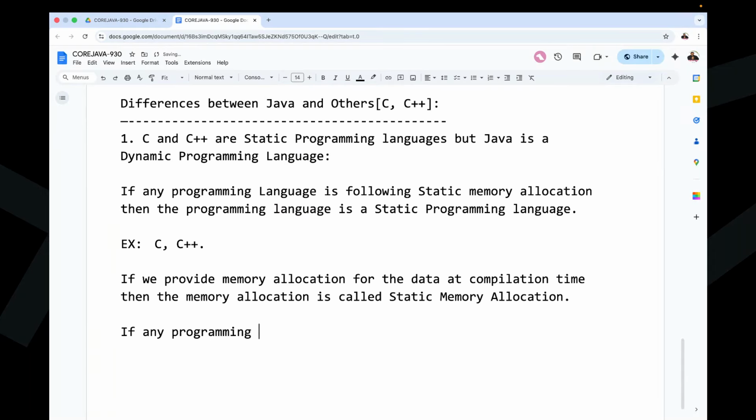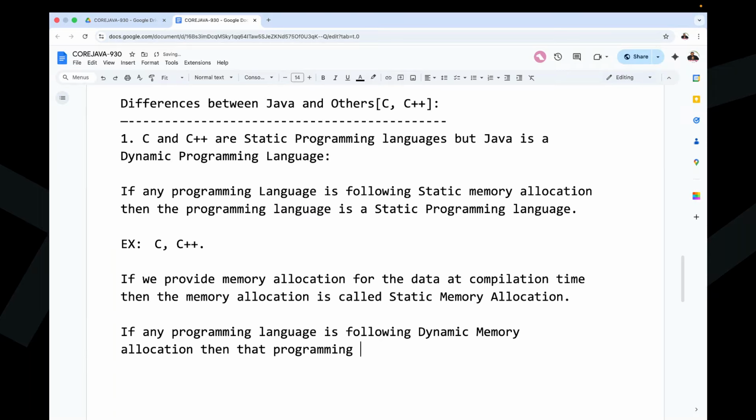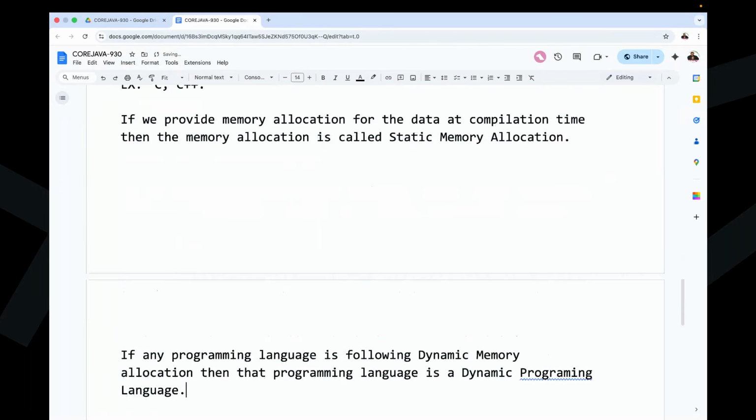If any programming language is following dynamic memory allocation, then that programming language is a dynamic programming language. Then that programming language is what? The dynamic programming language.